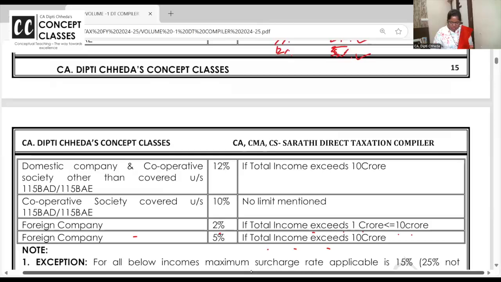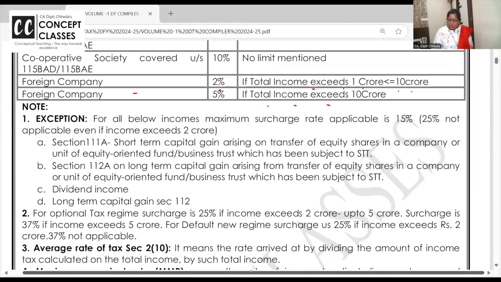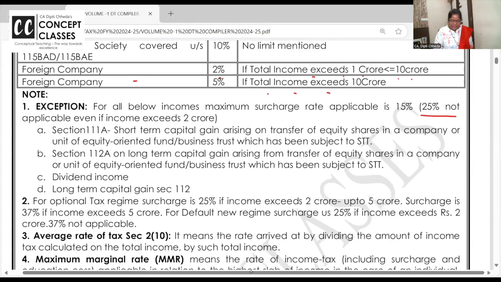Surcharge, one more important point was their exception, where 25% and 37% are not applicable. In normal, ना अभी तो हम normal में ही हैं, short term capital gain on shares, long term capital gain on shares, 112A, dividend income, and long-term capital gain other than shares, property and all.